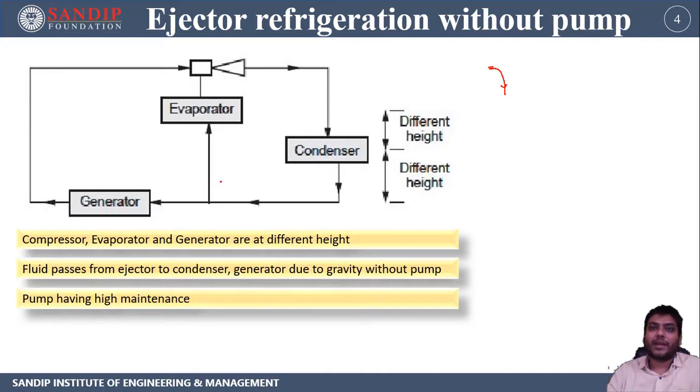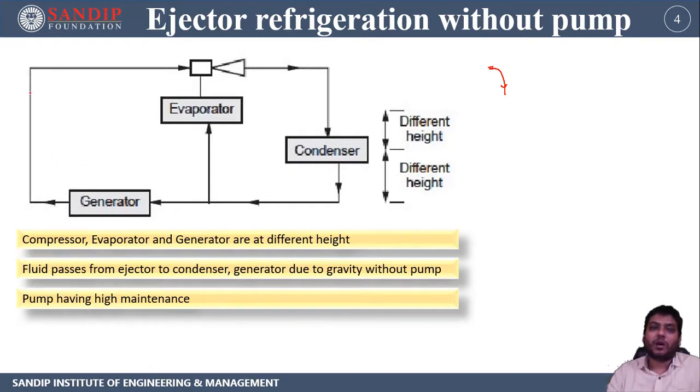Why? Because when the generator converts the liquid refrigerant into gaseous refrigerant, or we can say liquid water into steam, then the steam can move upward by itself due to the pressure difference.